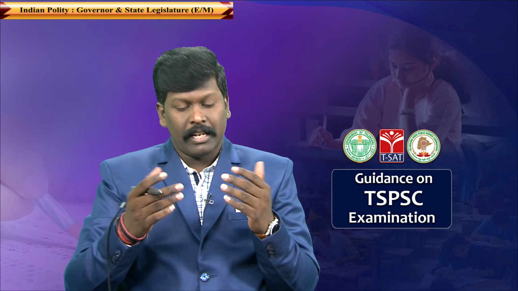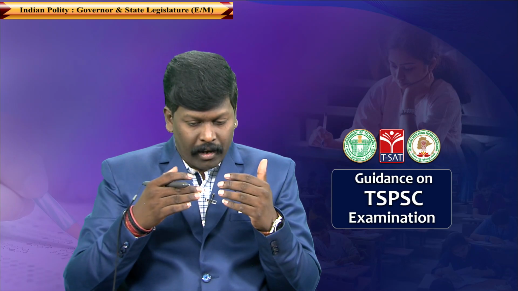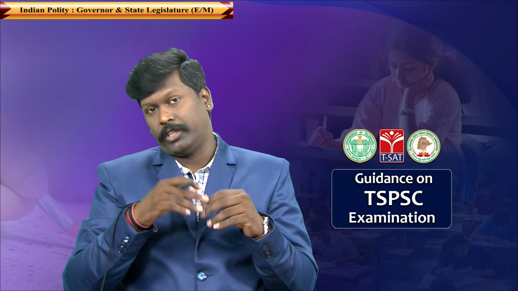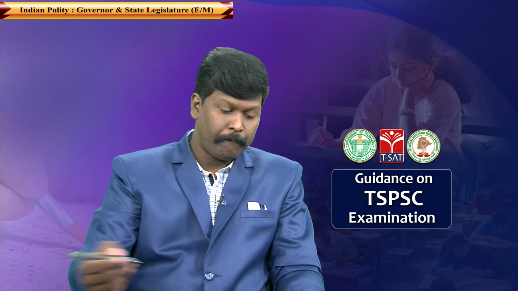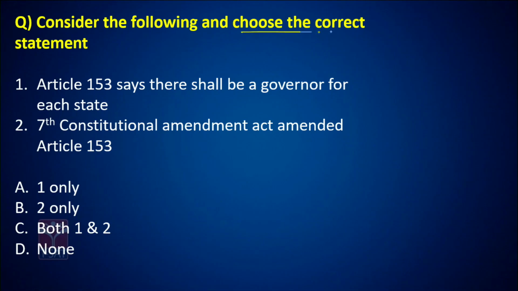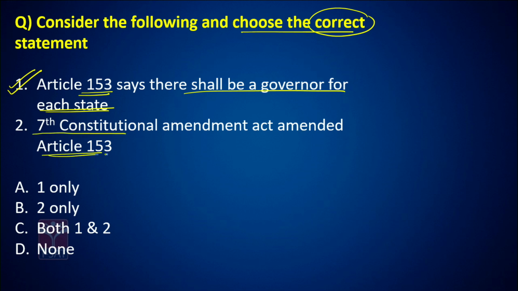Let us start understanding the State Legislature and Governor with the help of objective type questions. Look at question number 1. Consider the following and choose the correct statement. Article 153 says there shall be a Governor for each state. Just before, I told this is a correct statement. The 7th Constitutional Amendment Act amended Article 153. Very important, this is also a correct statement.